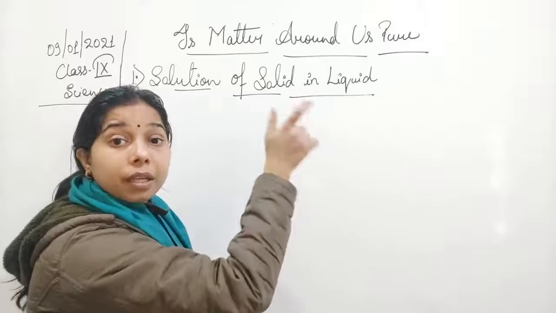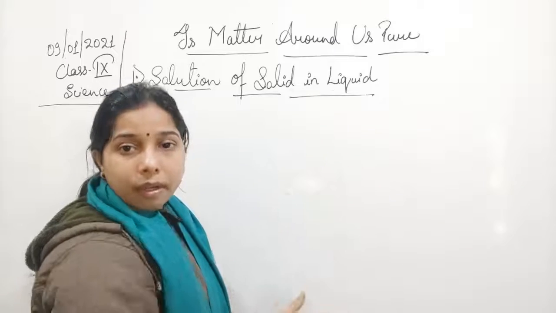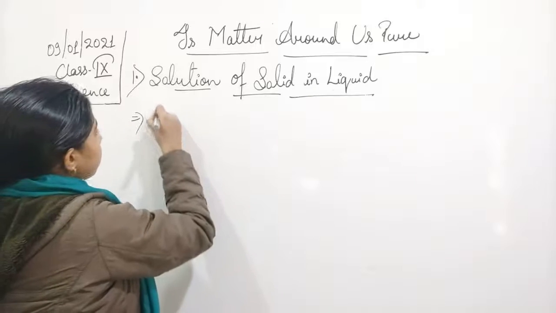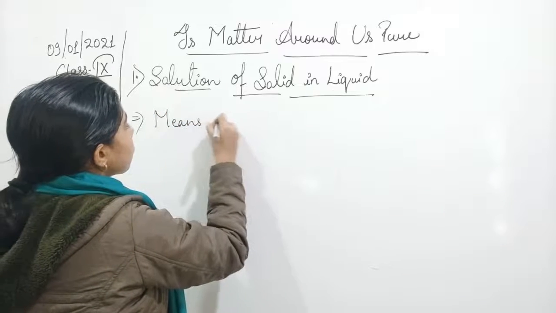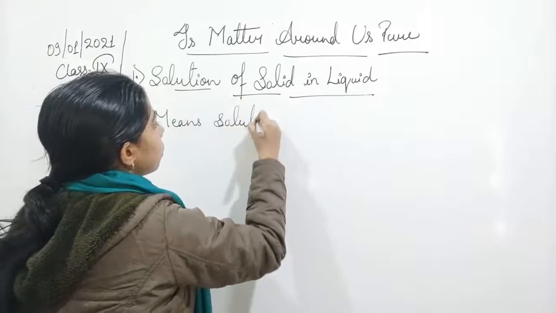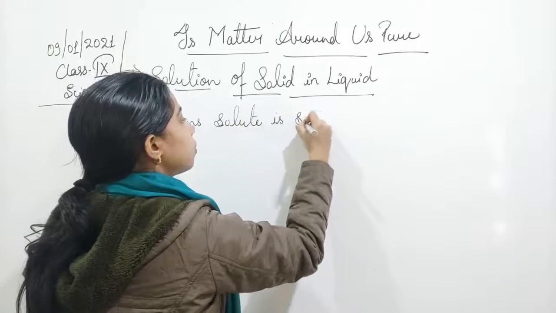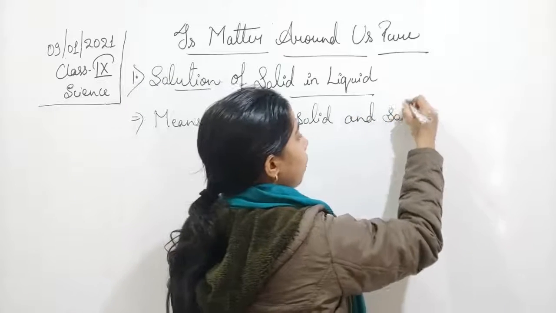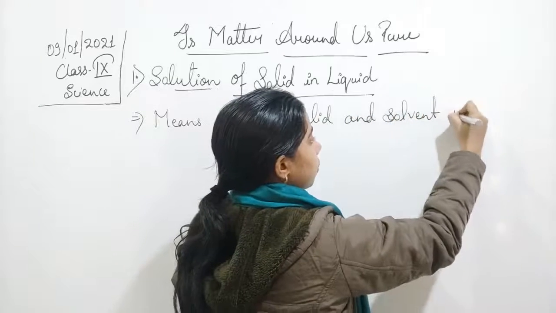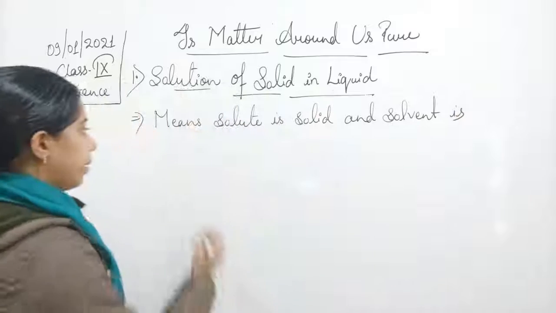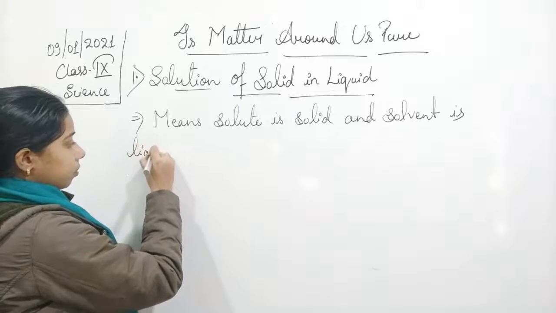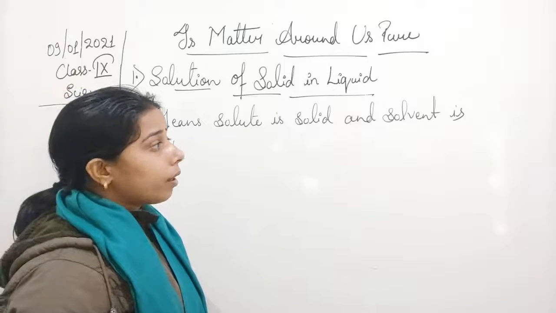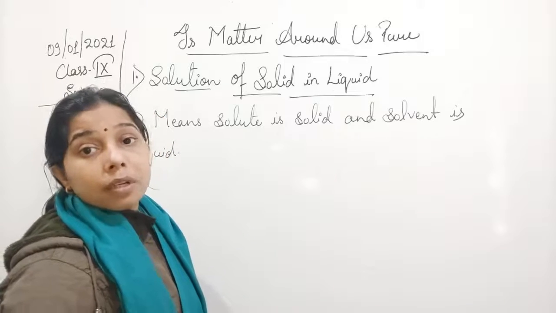It means here the solute is solid and the solvent is liquid. So here, students, we mix a solid solute into the liquid one.